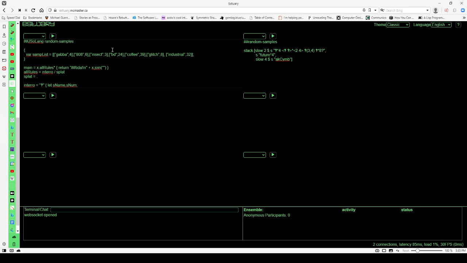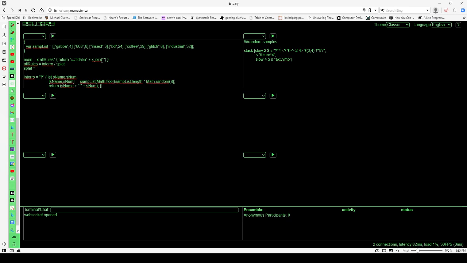Here is a brief demonstration of how I was using the JSoLang features in Estuary. I was inspired by the way macro substitution works in some languages. I decided to see what I could add to my ability to make music that's interesting and surprising and still takes under 10 minutes of coding.